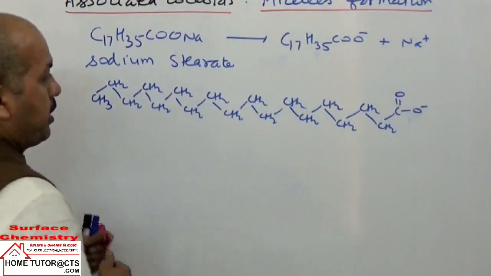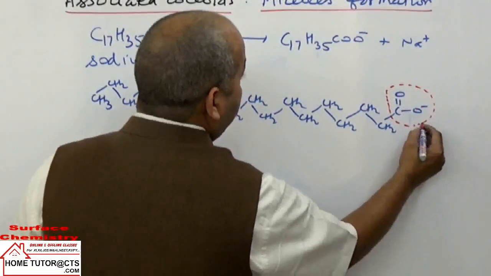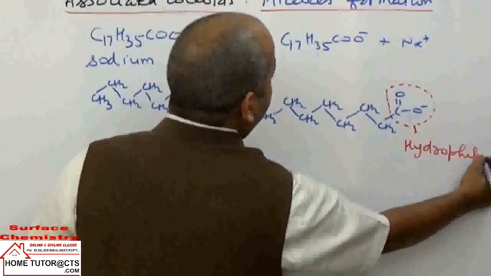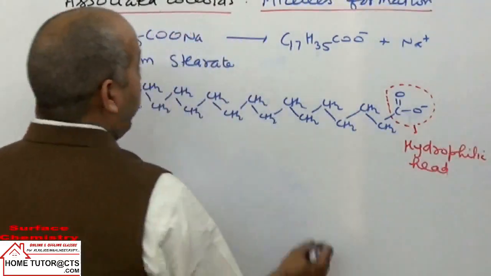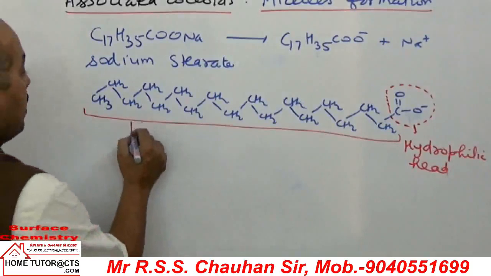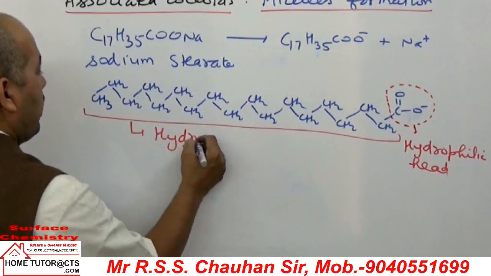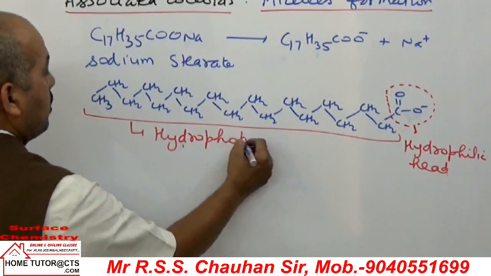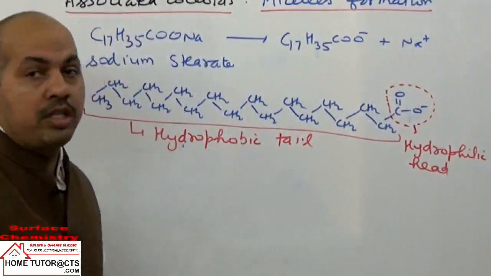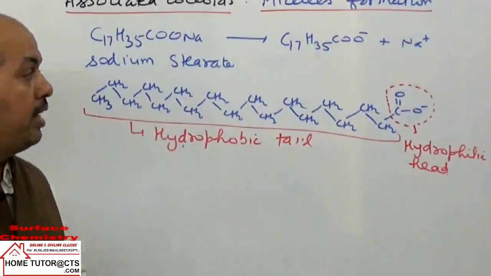Now they have two components here. One is the carboxylate group, which behaves as hydrophilic. I can call it the hydrophilic head. And the remaining non-polar hydrocarbon chain behaves as hydrophobic or lyophobic, the hydrophobic tail. So they contain both hydrophilic and hydrophobic character in the structure.